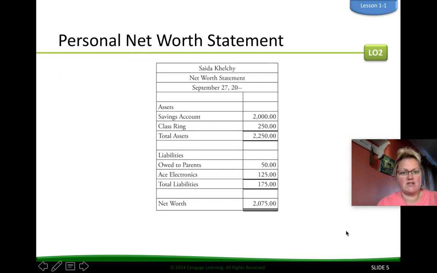So here's a personal net worth statement for Seda Kelchi. Her assets would be how much she has in her savings account, and she has a class ring, for total assets of $2,250. Liabilities: she owes her parents $50. She owes Ace Electronics $125, for total liabilities of $175. Her net worth is, after you take this $2,250 minus $175, equals $2,075. That is her net worth.